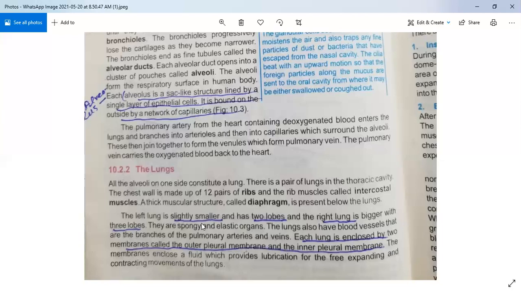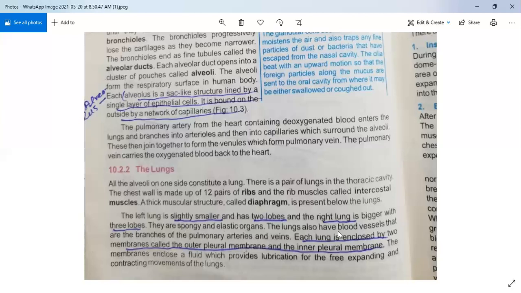Now we will discuss the qualities of the lung. The left lung is slightly smaller and has two lobes. And the right lung is bigger with three lobes. Keep in your mind our right lung is bigger as compared to the left lung. They are spongy and elastic organs.